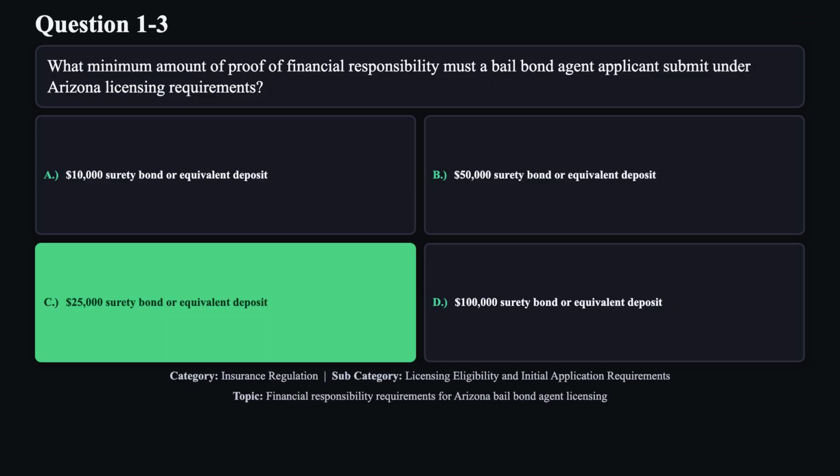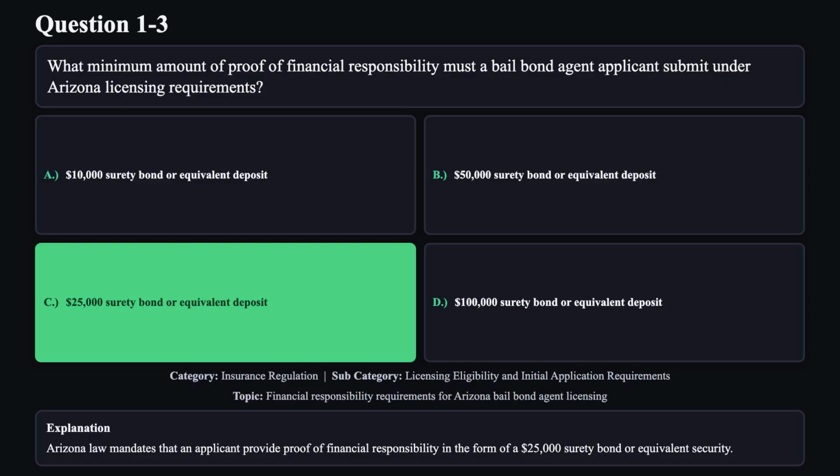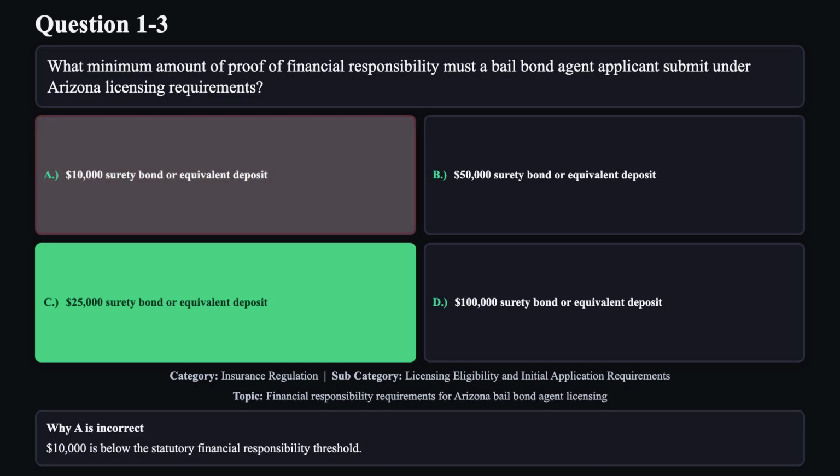The correct answer is C. Arizona law mandates that an applicant provide proof of financial responsibility in the form of a $25,000 surety bond or equivalent security. Reason A is not correct.